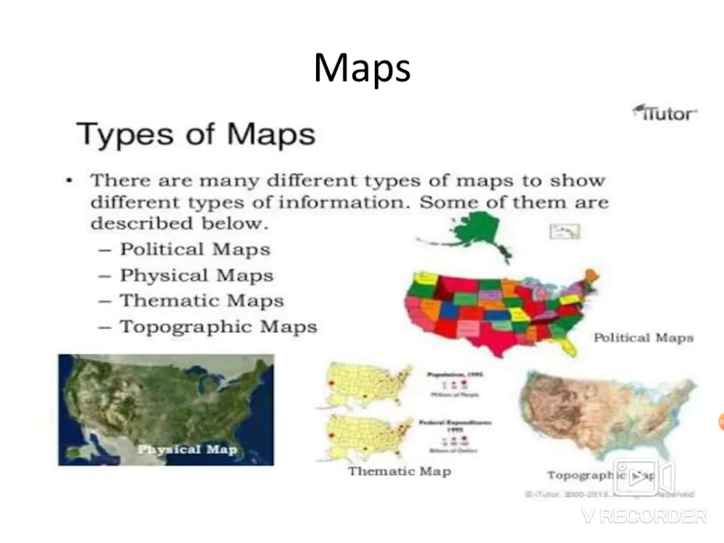There are many types of maps: physical maps, political maps, thematic maps, topographic maps, climate maps, economic or resource maps, road maps.